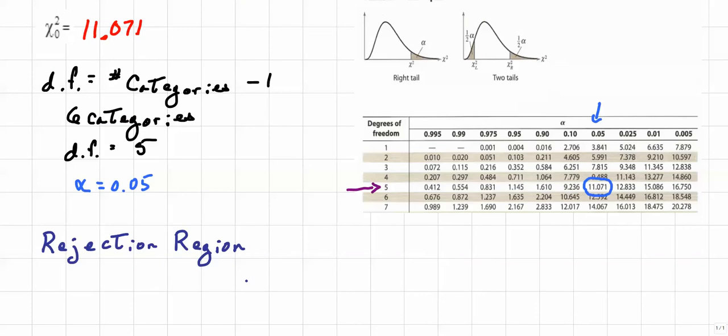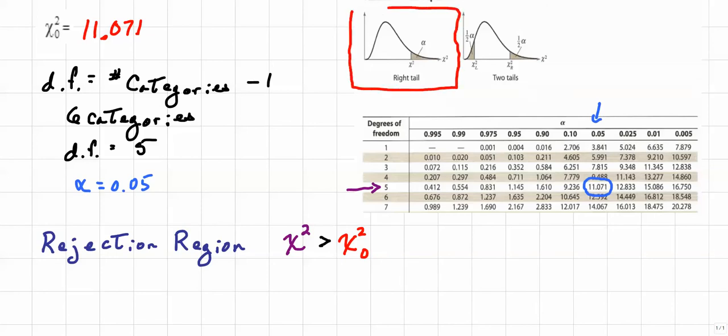Now we need to determine what our rejection region is going to be, so we're going to compare our calculated chi-square, and that will be greater than the critical value chi-squared sub 0, and we'll be using this particular diagram.